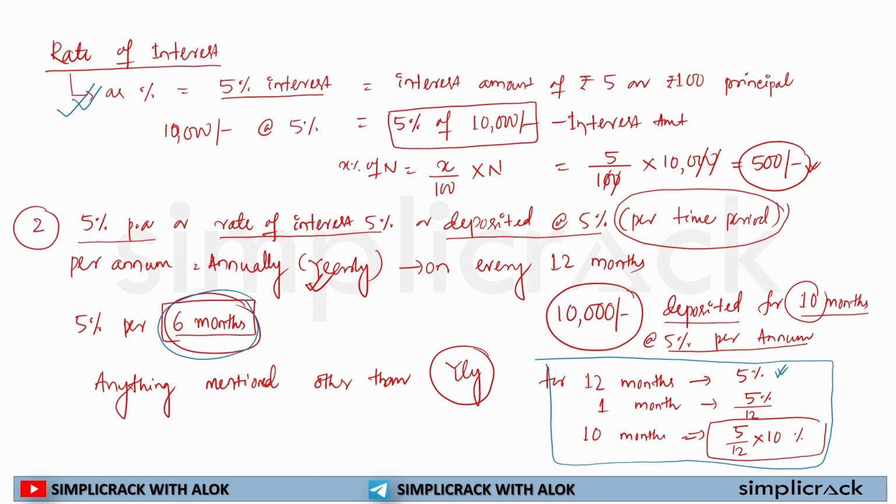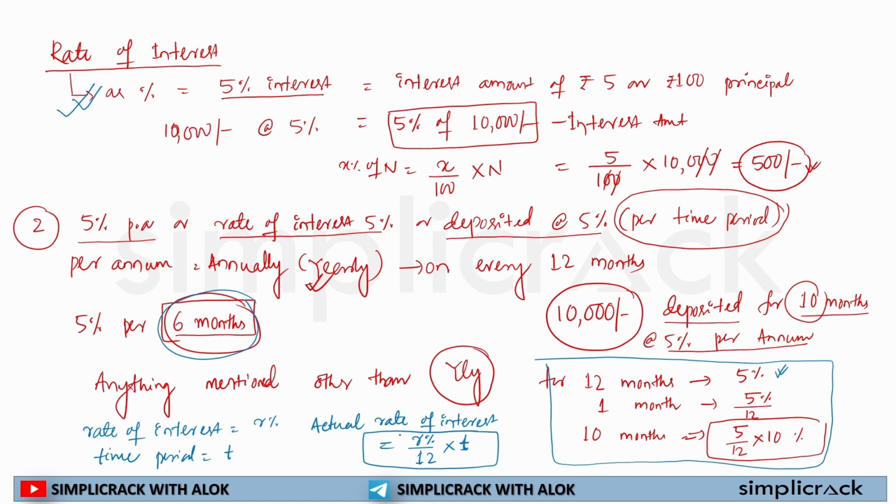Or in a simple formula, I can write, for an example, rate of interest is equal to R%. Now the time period is equal to T. So the actual rate of interest will be equal to R% by 12 multiplied by T. T is the time period, R is the rate of interest.